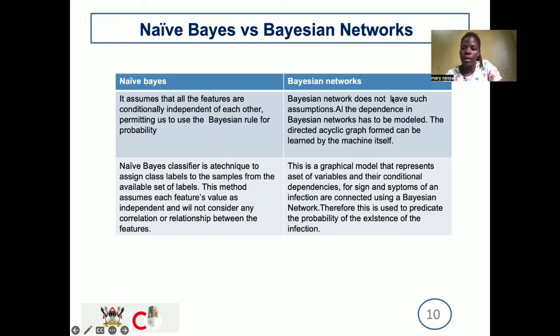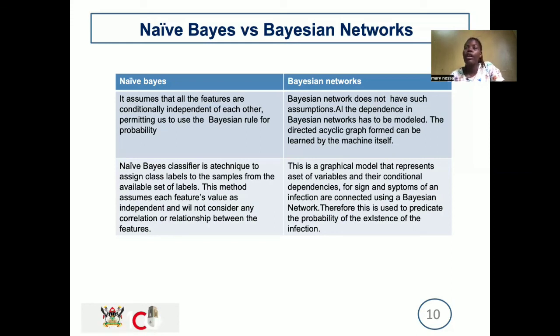A Bayesian network does not have such assumptions, like assuming conditional independence. The independence in the Bayesian network has to be modeled. This one comes from the programmer, and the directed acyclic graph formed can be learned by the machine. What I see about Bayesian networks is that it's all about the machine, and the person has to train it. The machine starts learning slowly, and it's a gradual process. This is a graphical model that represents a set of variables and their conditional dependence.